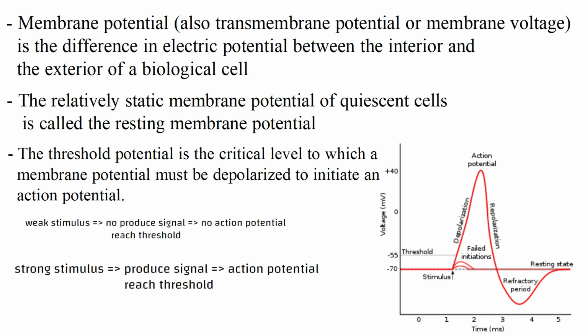As you can see in the image, it is written failed initiation. Failed initiation means that the cell has tried to reach the threshold potential, but the stimulus was not strong enough to reach the threshold potential. That's why there is no conduction of action potential there.